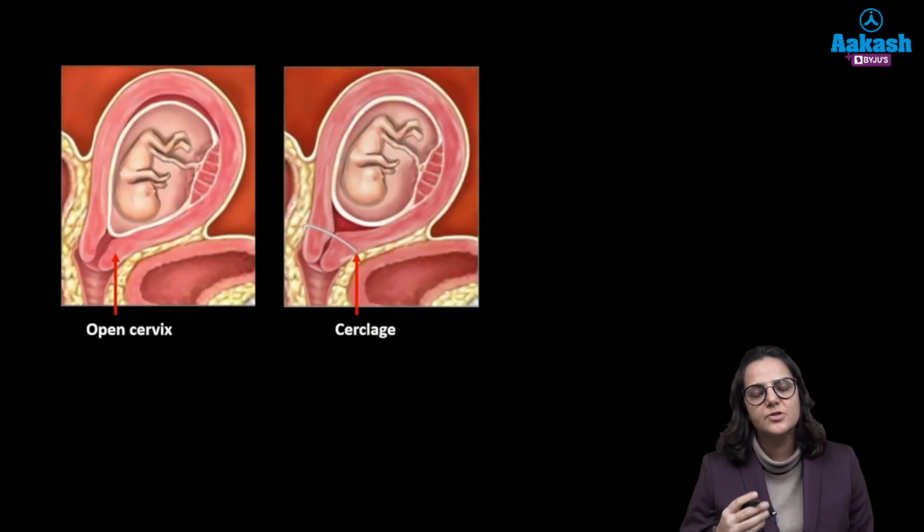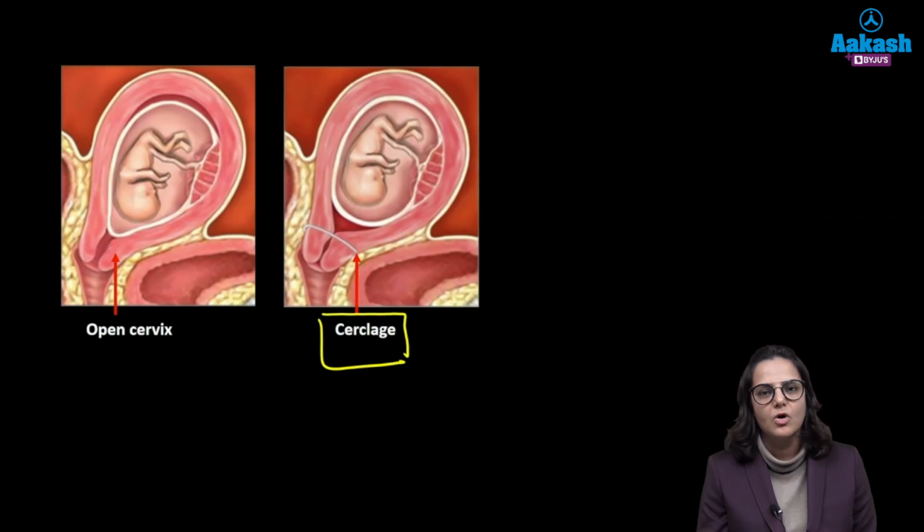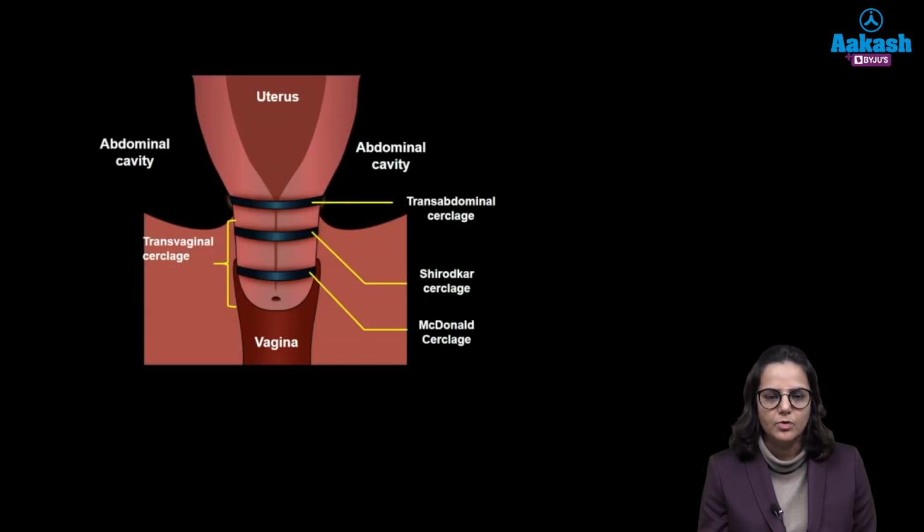Now what is the treatment? So since the cervix is open, we need to close it, right? What is the procedure of closure known as? It is known as Cerclage. So we need to do Cerclage operation. Now this Cerclage operation can be either done vaginally or it can be done abdominally. Okay. So vaginally, the two procedures done are Shirodkar and McDonald.